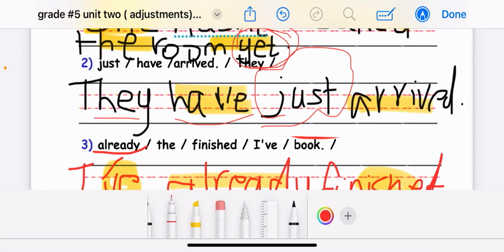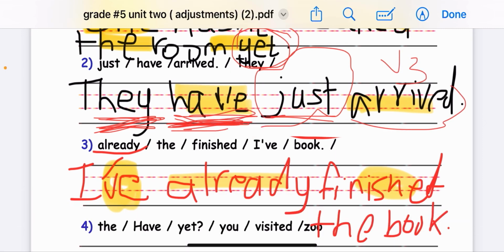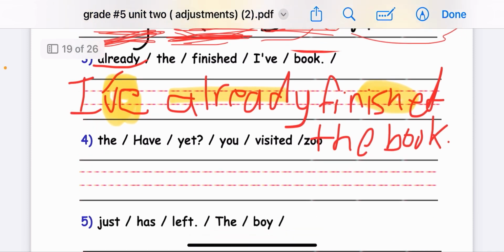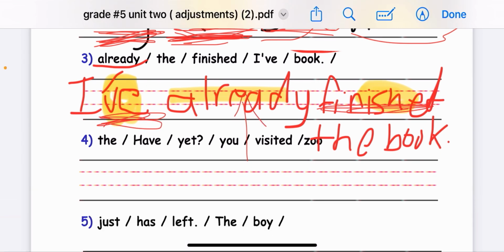Because the pronoun they is plural, we use here have, just between have and verb 3, arrived. Now I have already finished the book. So because we have and finished, we put already between both of them.